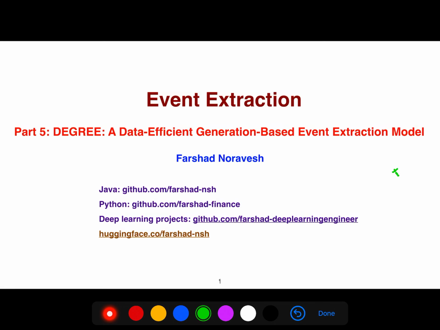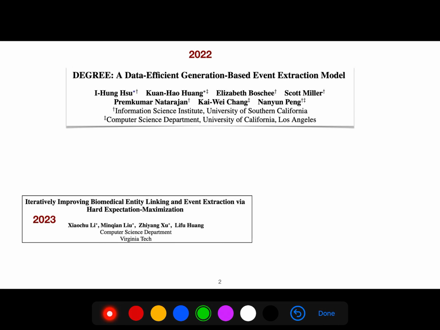In this lecture, I'm going to be talking about another approach for event extraction, and we are using a generation-based method. The model is called DEGREE. So I'm going to be focusing on this paper in 2022.